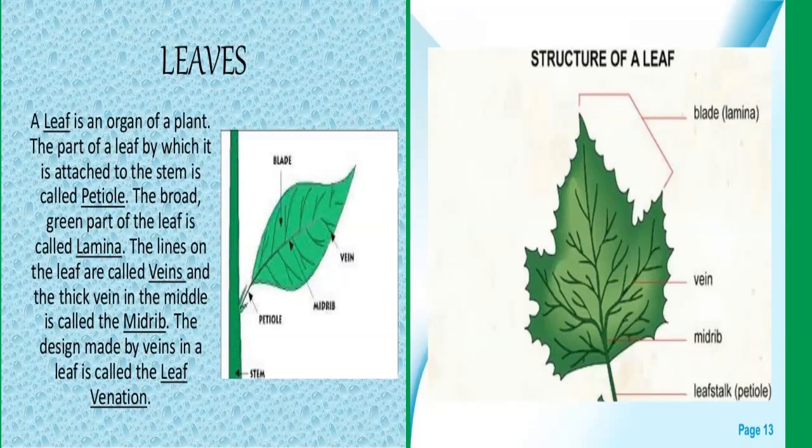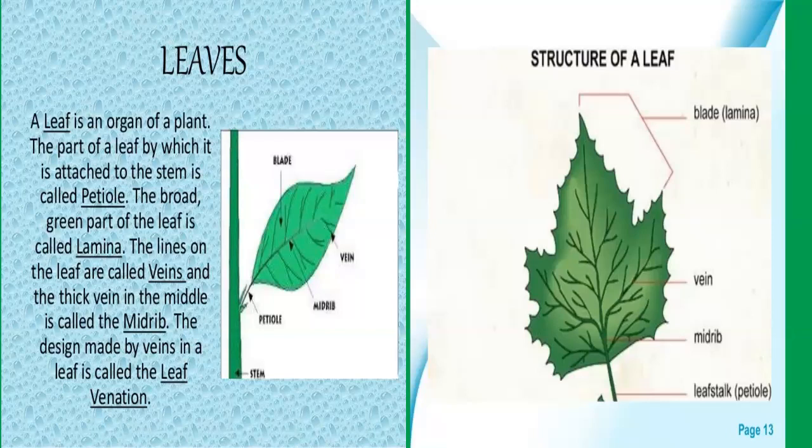So we can say with the help of petiole, leaves are attached to the stem. The broad green part of the leaf is called lamina. The lines on the leaf are called veins, and the thick vein in the middle is called midrib.